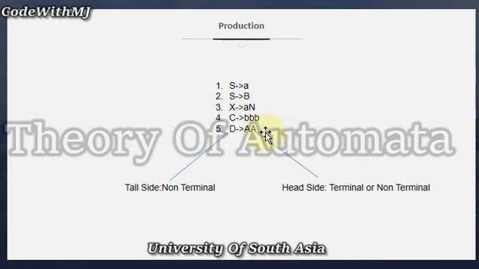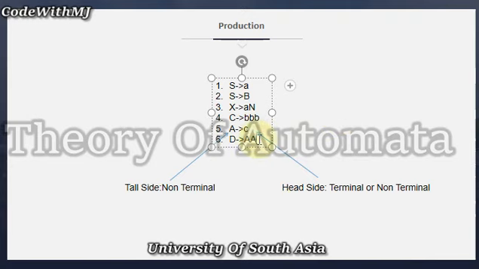Here in the last production, we can replace double A by anything. So let's see here. Suppose A implies something.